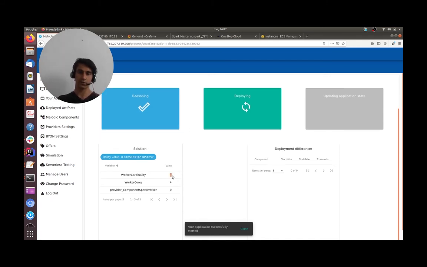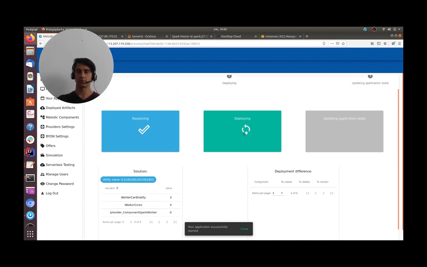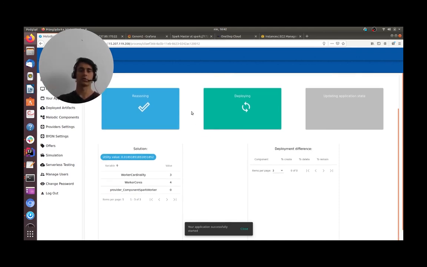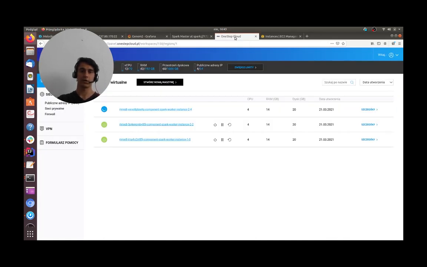As you can see here, Melodic made the decision to launch two more workers. The deploying is the moment where we are connecting again to our cloud provider, launching more virtual machines.